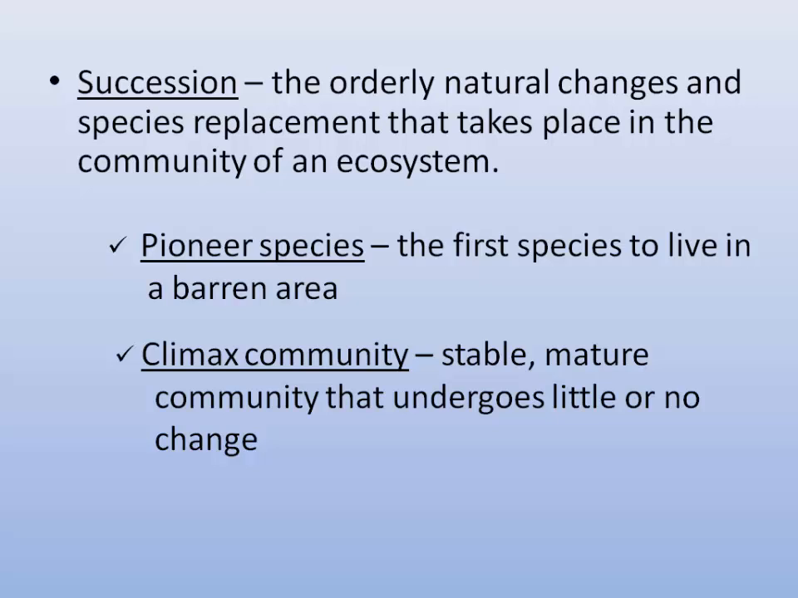The type of climax community that's going to occur when there's succession depends on what kind of community should be there. If we have succession here in Virginia, the climax community is going to be a hardwood forest. If we had succession that occurred in the tropical rainforest, then the climax community would be a stable, mature tropical rainforest.